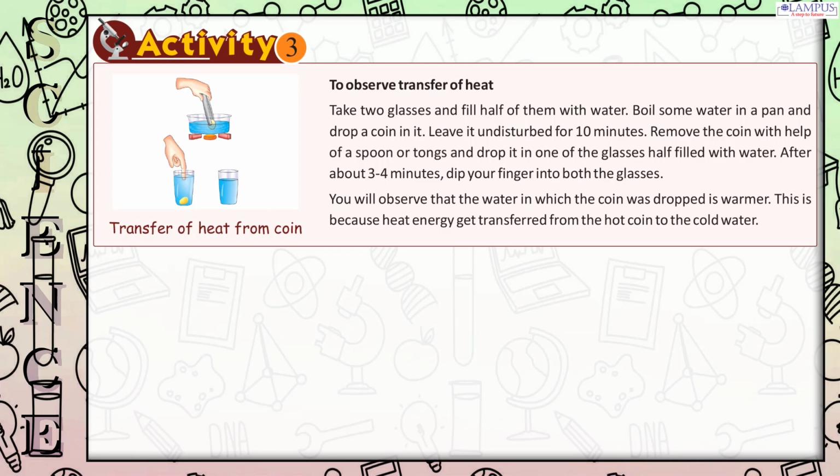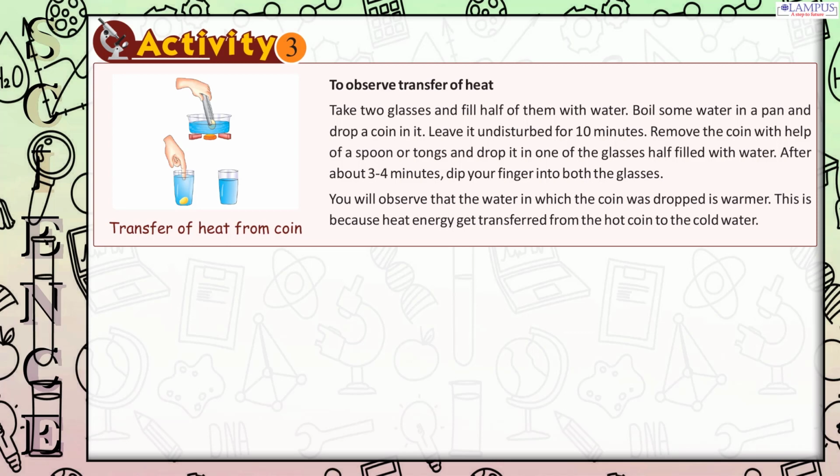Take 2 glasses and fill half of them with water. Boil some water in a pan and drop a coin in it. Leave it undisturbed for 10 minutes. Remove the coin with the help of a spoon or tongs and drop it in one of the glasses half filled with water. After about 3 to 4 minutes, dip your finger into both the glasses.